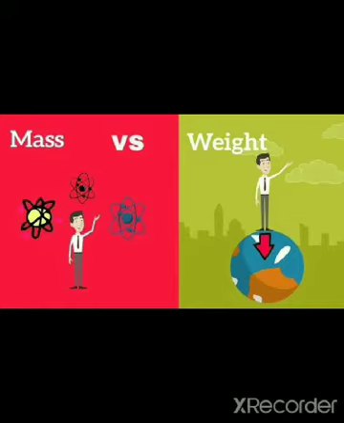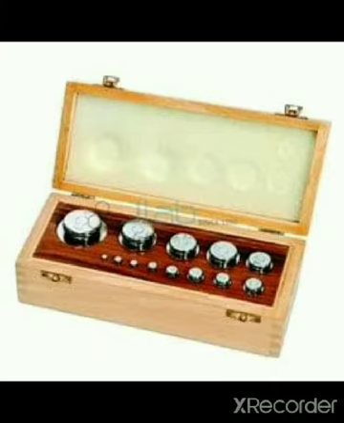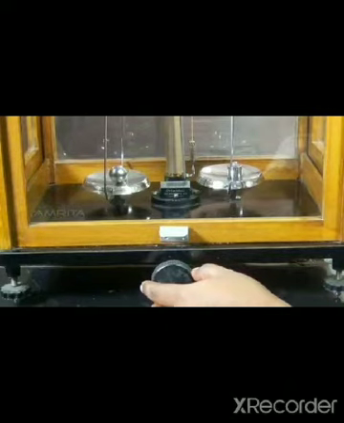What is the SI unit of mass? The SI unit of mass is kilogram. How can you determine the mass of a substance? Using an analytical balance. An analytical balance is shown here, using which we can measure the mass of a substance. A weight box will also be provided. This weight box contains various weights like 1 gram, 5 gram, 2 gram, 10 gram, 20 gram, etc. The object to be weighed is placed on the left pan and the weights are added on the right pan.